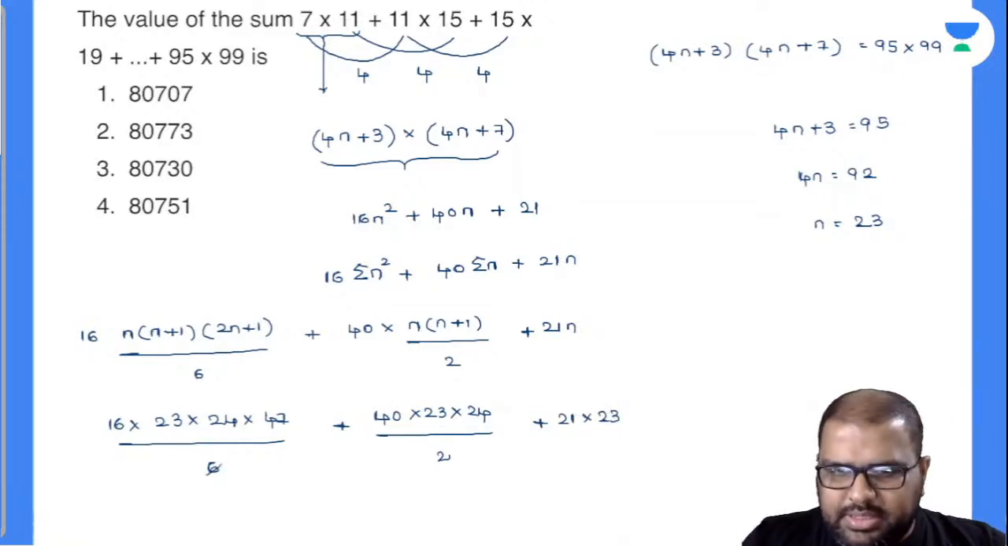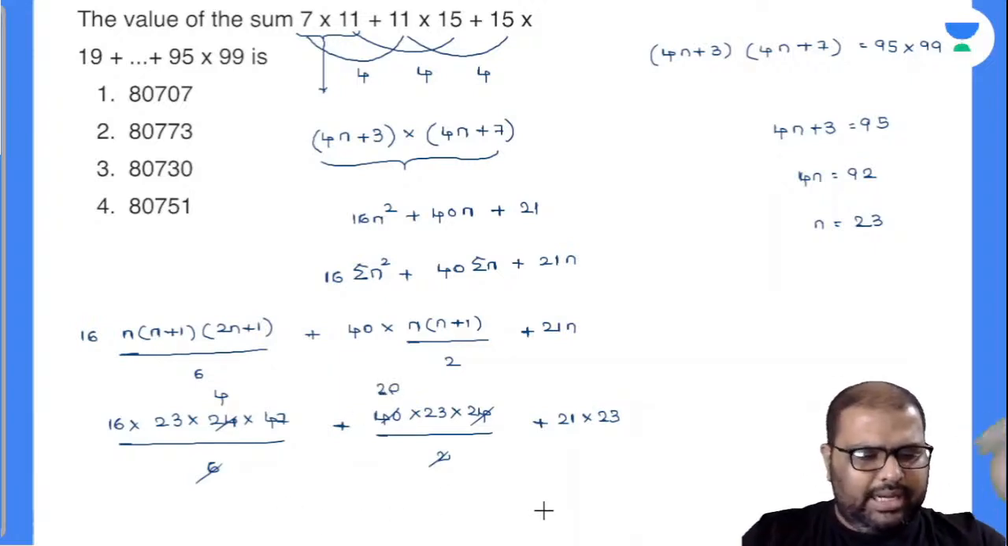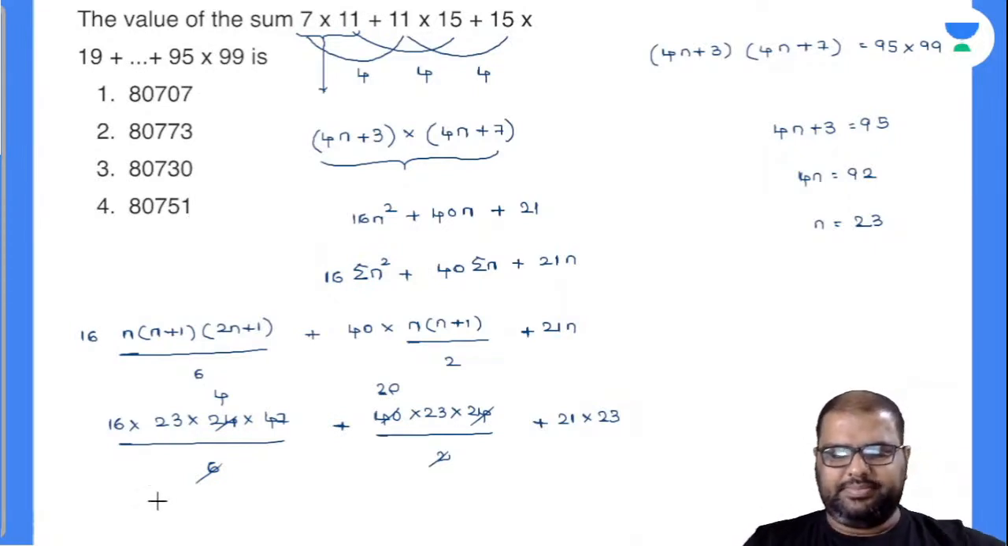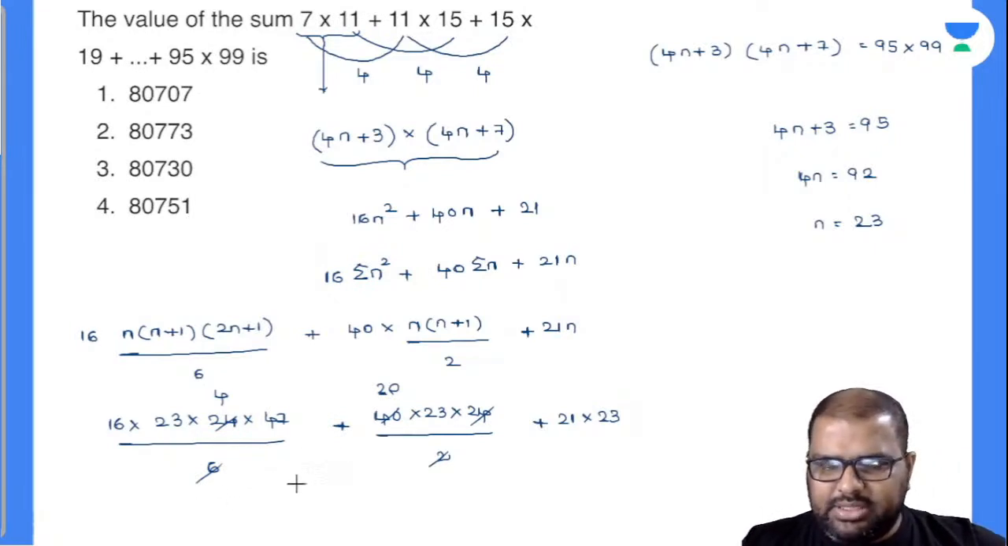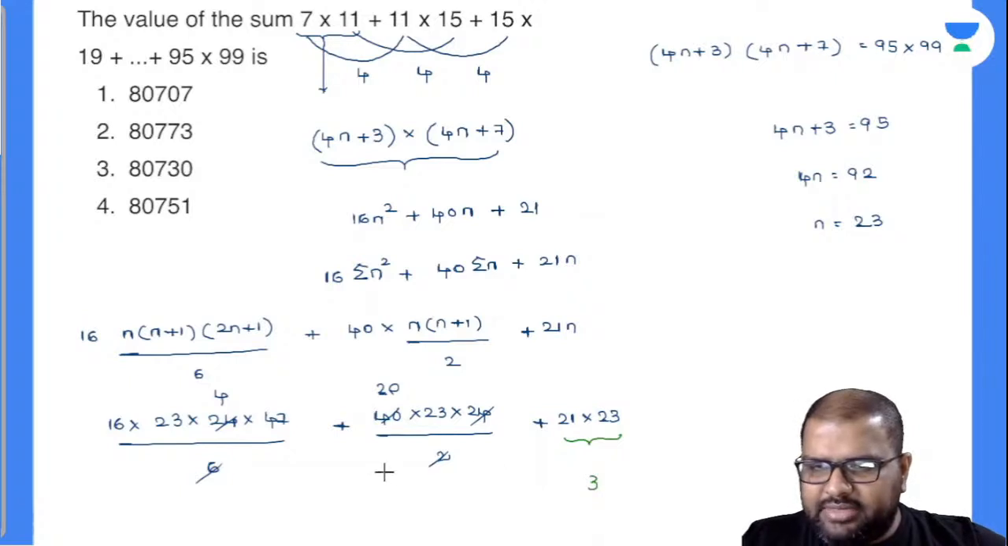Now closely observe there, 6 4s are 24, 2 20s are 40. You can simplify anything there, but I need not calculate the entire thing. Observe the options. All the unit digits are different numbers, right? So automatically see here, what is the unit digit for this? The unit digit for this, 1 into 3, will be 3. What will be the unit digit for this? 0 into anything will be 0.